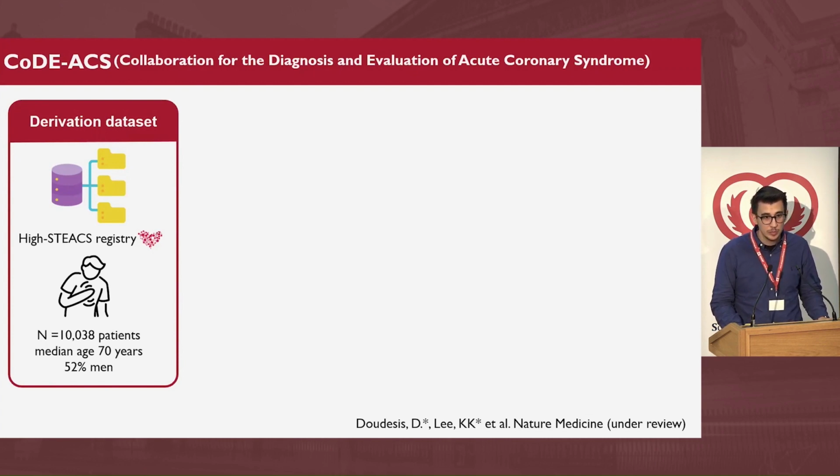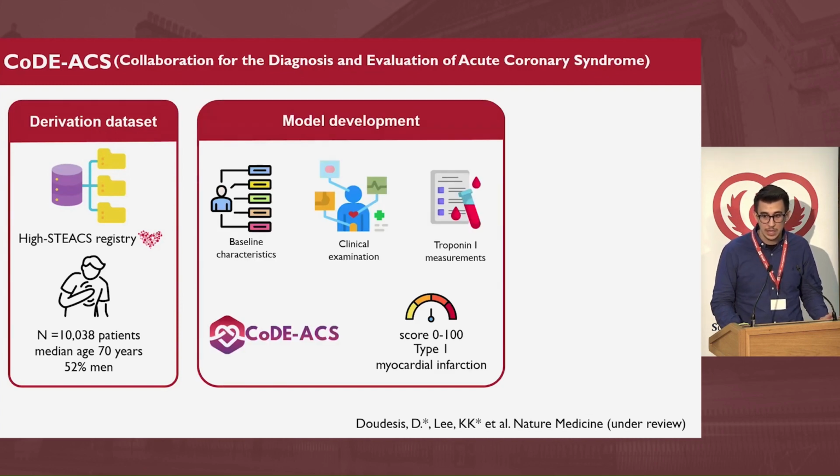For the model development, we combined the baseline characteristics of each patient, such as age, sex, previous medical history, variables from the clinical examination, such as their heart rate, systolic pressure, and of course troponin, along with eGFR and hemoglobin, to compute CoDCS.